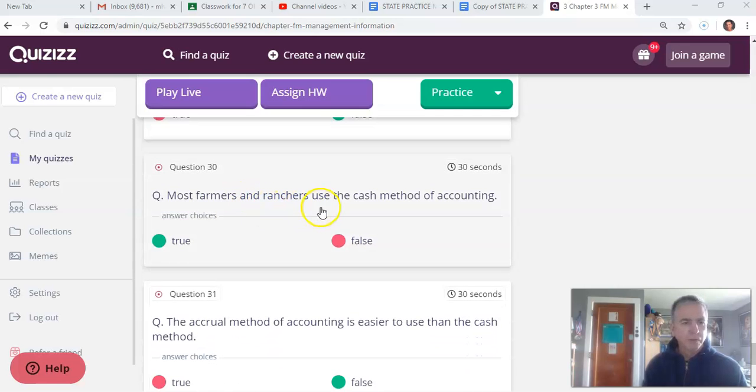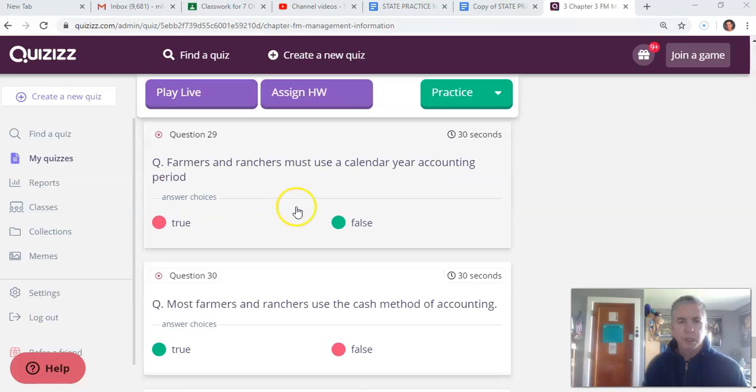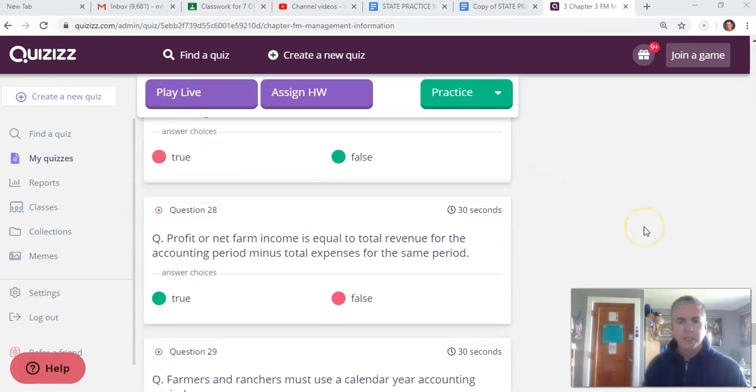30. Most farmers and ranchers use the cash method of accounting. True. And the last one, the accrual method of accounting is easier to use than the cash method. No, it's not easier, but it's more accurate. So that concludes management information for Chapter 3 for farm management.